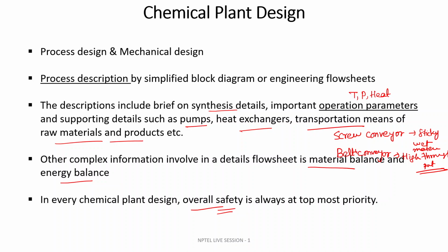There might be an accident or a mismatch of some operation that can hamper the safety of the overall chemical plant. So each and every step, each and every equipment, you have to choose very wisely. Obviously there is a lot of complexity in the chemical reactor itself, because what is happening inside the reactor you have to regulate or control from outside, from the control panel. So overall safety we have to keep as the topmost priority.